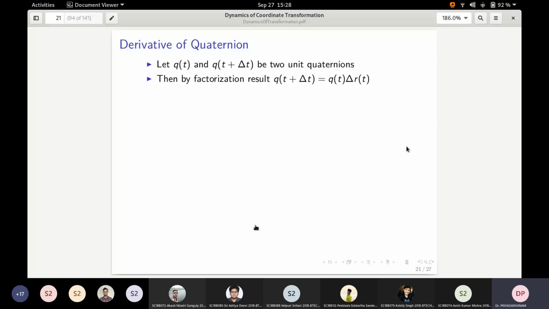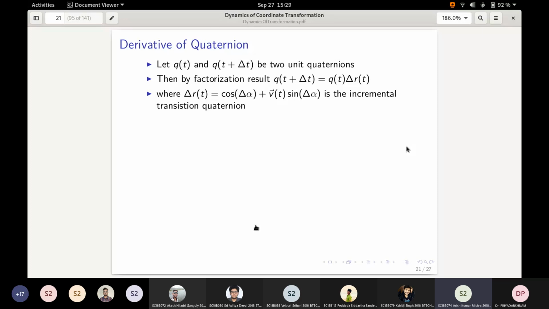You can imagine very similar to that. So the delta rotation is given by delta r equals cosine of delta alpha plus some direction v and sine of delta alpha. So this is your incremental rotation quaternion. What are the angles? Can you tell what is the rotation angle and the rotation axis from t to t plus delta t? Yes. v is the rotation axis and 2 delta alpha is the rotation angle. Very good.